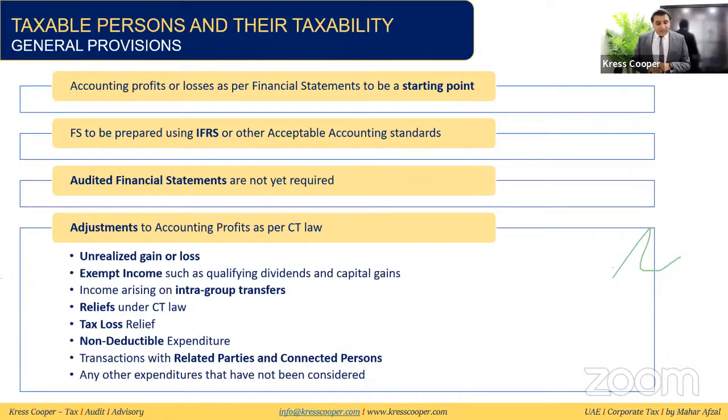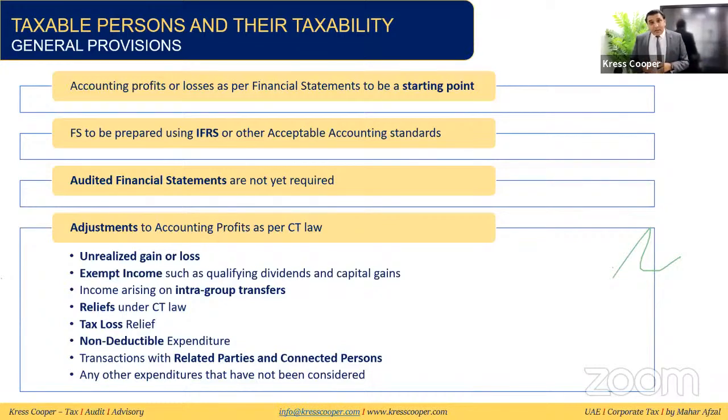This is computation of taxable income. These are the general provisions. As we discussed earlier, the accounting profit taken from the financial statements will be considered the basis to calculate the taxable income.